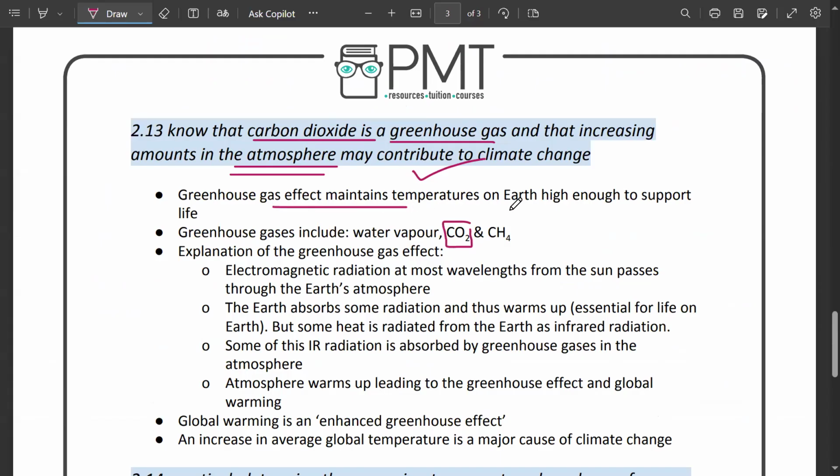Greenhouse gas effect maintains temperature on Earth high enough to support life. अब these are obviously important for life. Carbon dioxide आपको photosynthesis के लिए चाहिए. Plants need carbon dioxide for photosynthesis to produce oxygen. But अब ये जो trends आ रहे हैं, everyone has heard what is climate change. नाम सुना होगा. What is global warming? ठीक है, it's becoming so trendy in 2024.